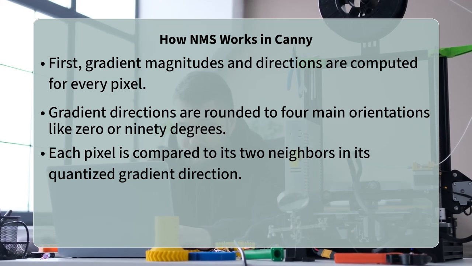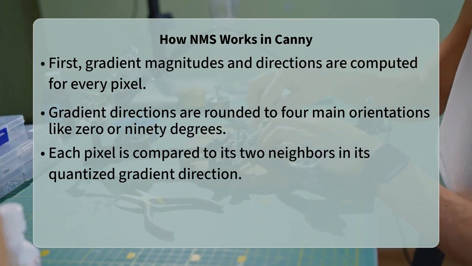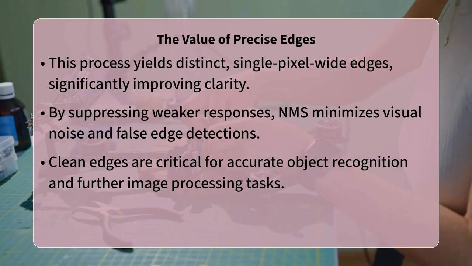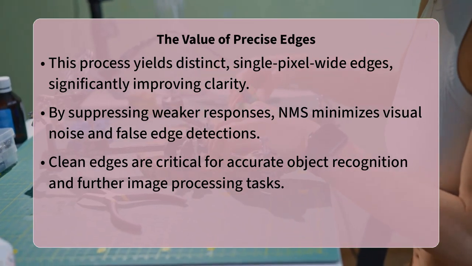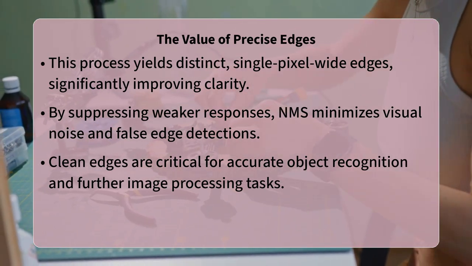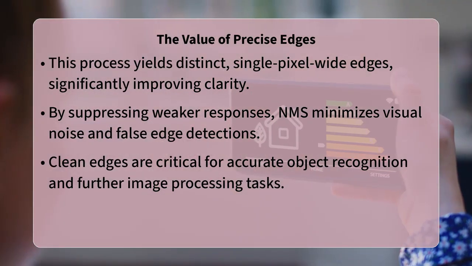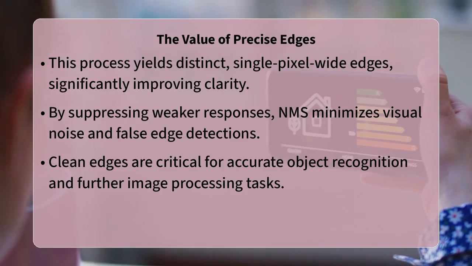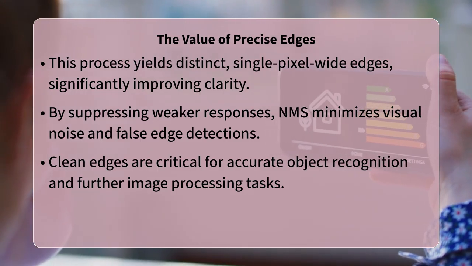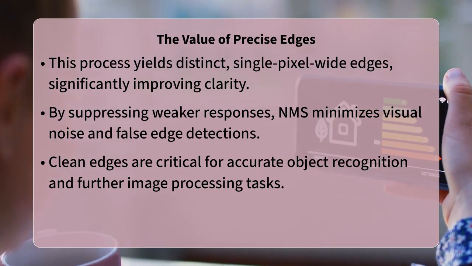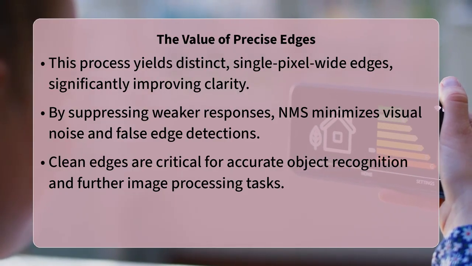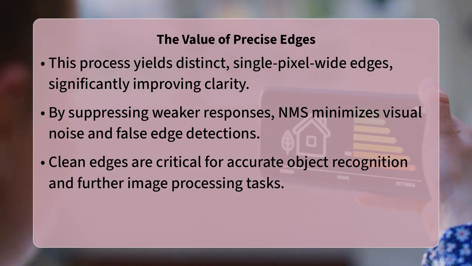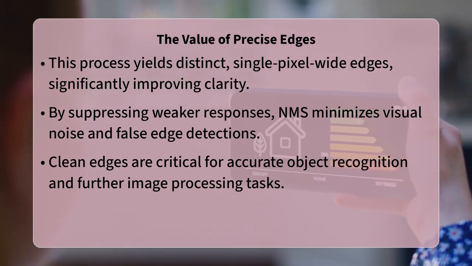By ensuring that only the absolute peak of the gradient along the edge's profile is retained, non-maximum suppression drastically reduces spurious edge responses and significantly sharpens the resulting edge map. It is the critical bridge between detecting potential edges and presenting them as clearly defined boundaries, ready for the final hysteresis thresholding step.